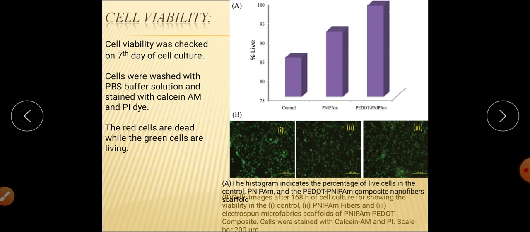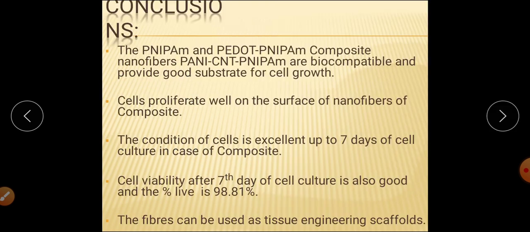After 7 days of cell culture, we did the cell viability test, and we found that the highest percentage of living cells was in the case of PEDOT-PNEPOM, compared to PNEPOM and to the control. This can be attributed to the conductivity of the PEDOT and the smart nature of the PNEPOM, which provide a good surface for the cells so that they can proliferate and attach themselves in a healthy environment.